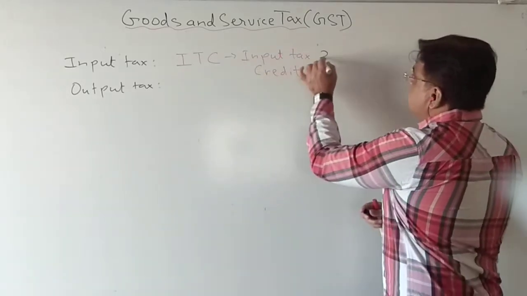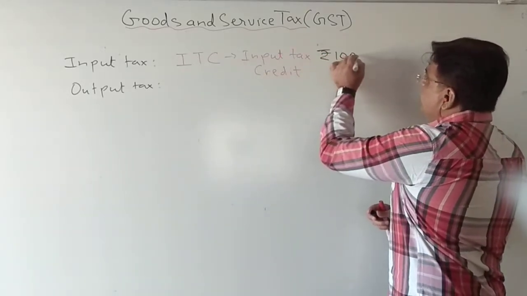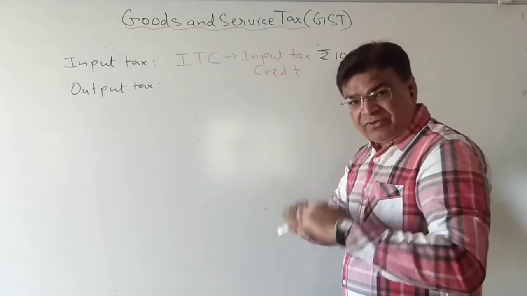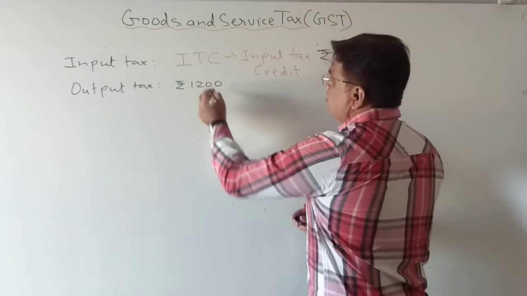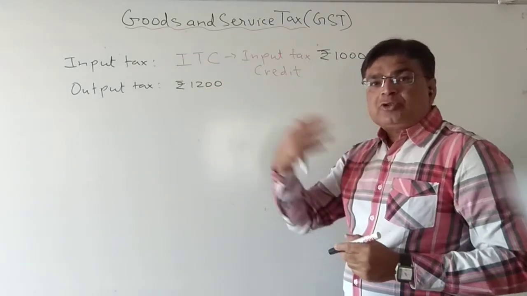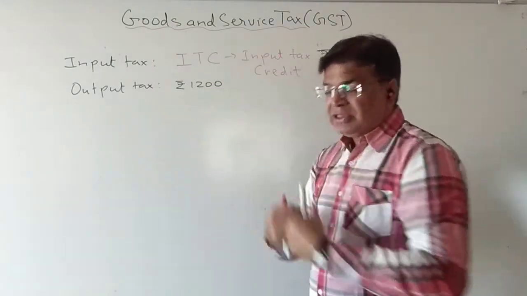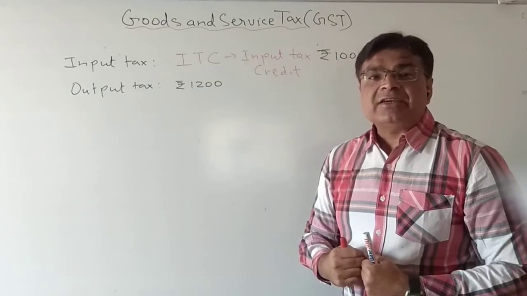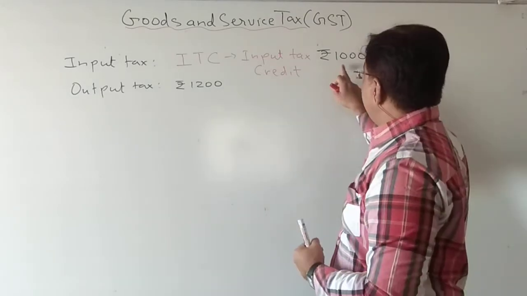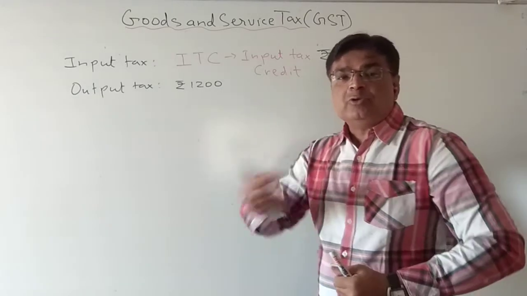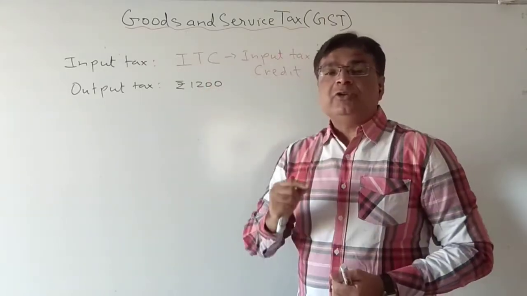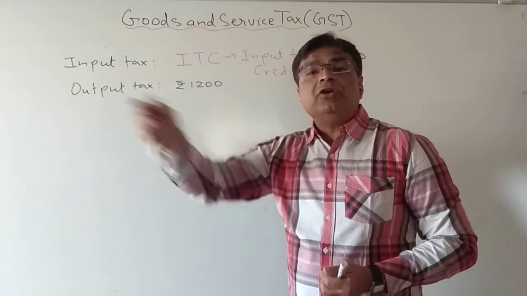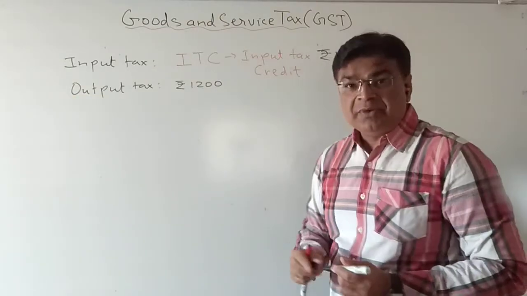Suppose the input tax I have paid is 1000. After selling, I have got my output tax as rupees 1200. So when I sold the goods, I got rupees 1200 in terms of tax. What I will do is, first of all, I will take my 1000 rupees and put it in my pocket. Now what about the extra 200? The extra 200 goes to the government.